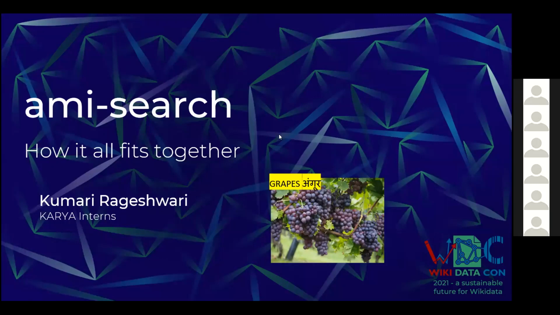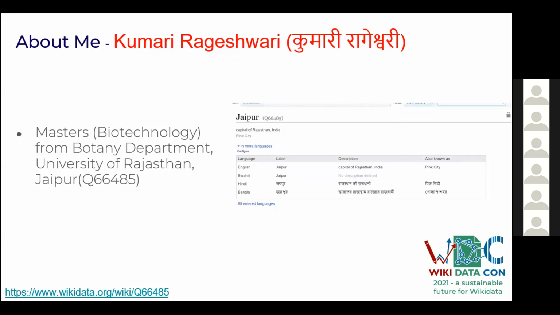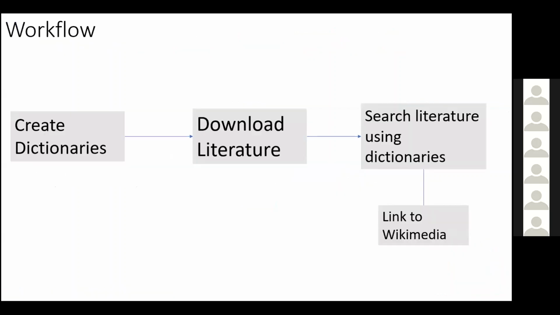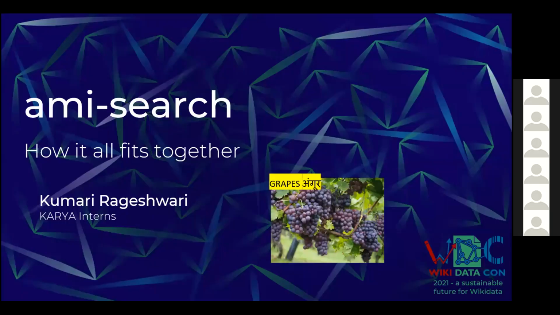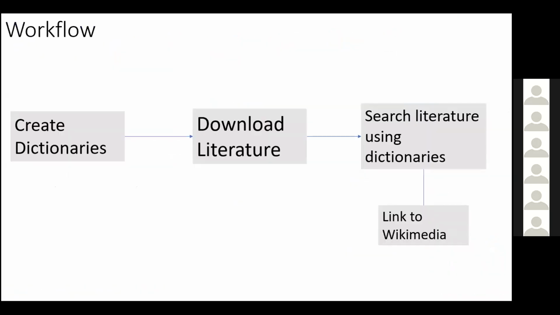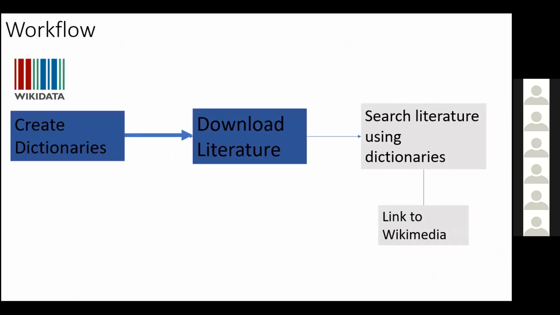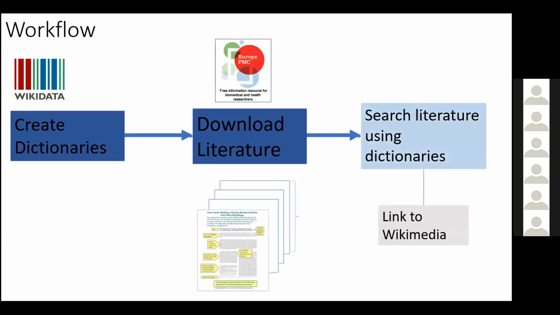Thanks, everyone. This is Kumari Rageshwari from Jaipur, Rajasthan, and I'm currently pursuing my master's in biotechnology from the Botany Department, University of Rajasthan. You can go and check Q66485 to know more about Jaipur. I have done my work on Vitis vinifera, but basically we'll be talking about the AMI search here. We have discussed the workflow from creating dictionaries to downloading literature, then searching the literature using dictionaries and linking it back to Wikimedia. So we'll be focusing on linking it back to Wikimedia.